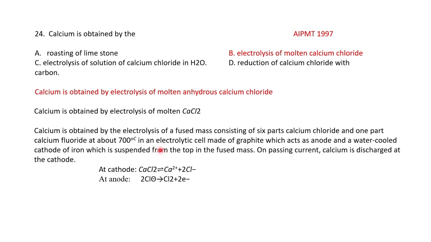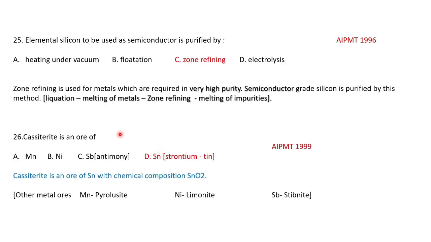Okay, then elemental silicon to be used as a semiconductor is purified by which method? We have seen silicon, germanium, gallium. These are all semiconductors. Those will be refined by zone refining, that is melting of the impurities.